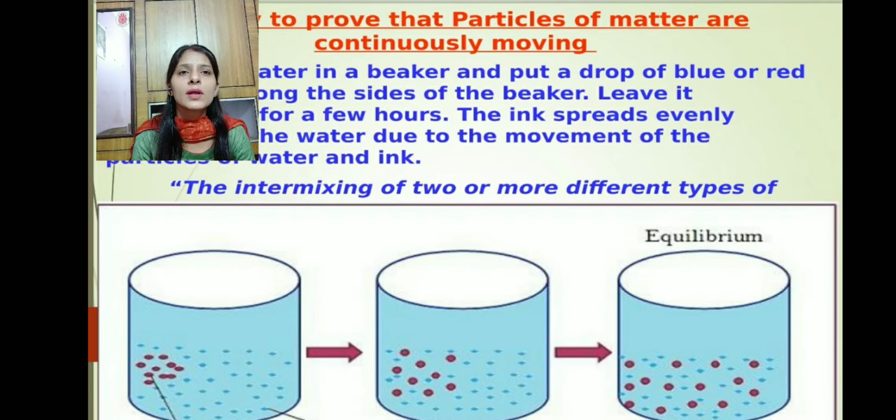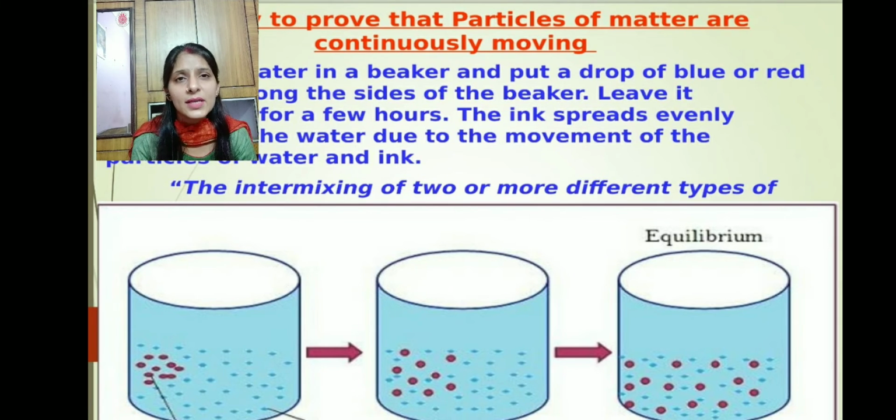Leave the water undisturbed for some time. After some time you will observe that the ink has spread out everywhere in the water. This spreading of ink in water proves that the particles of ink and water were continuously moving, and that is why they have evenly mixed. So again, this activity proves the second property of the particles.